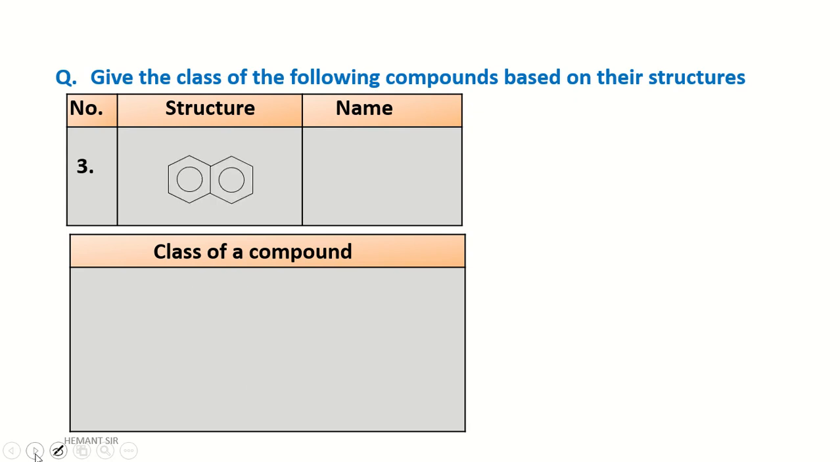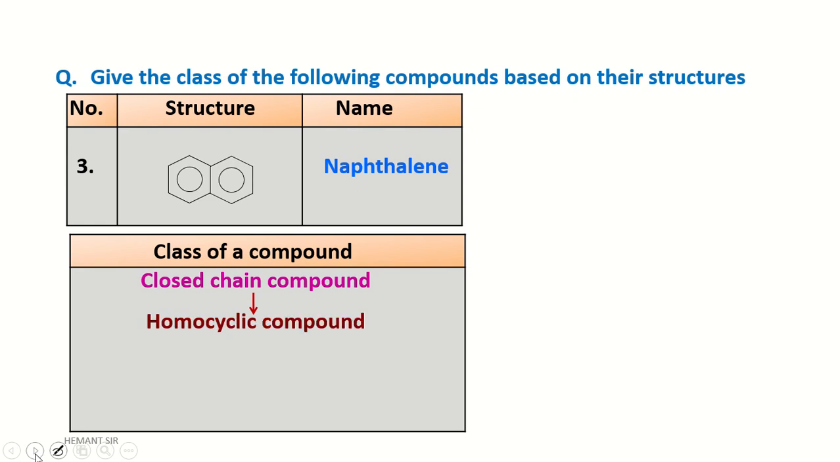Third one. Oh, there are two benzene rings. The naphthalene. Okay, it is a closed chain compound. Then it is a homocyclic compound. Then aromatic compound. Correct? Both are benzene. Then what? Benzenoid.